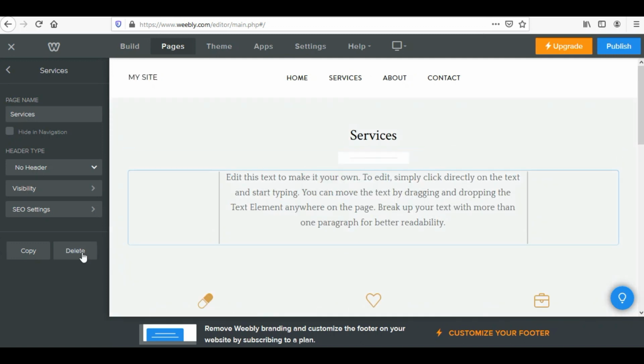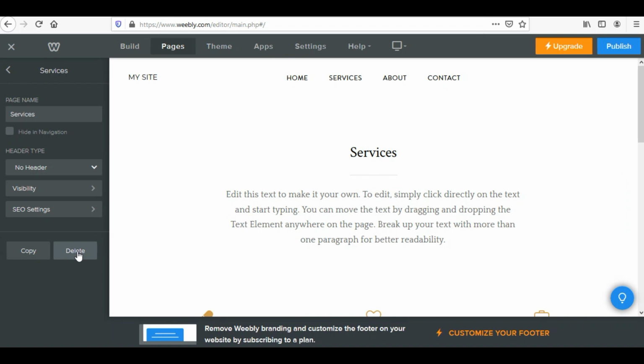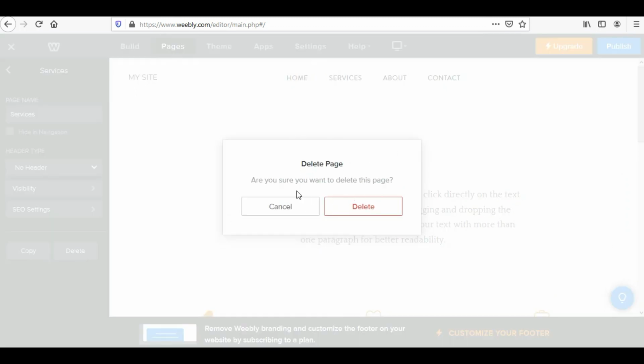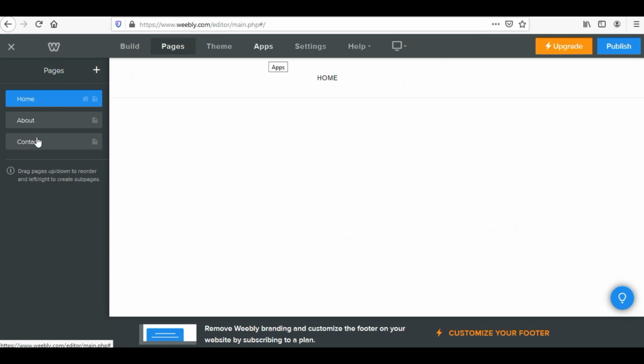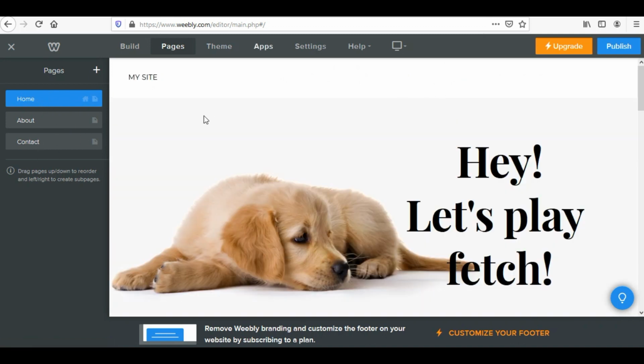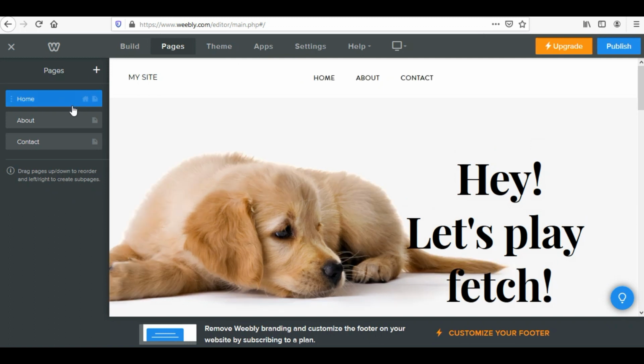The page is still loading. As the page is loaded now, I'll click on delete and it is asking me, are you sure you want to delete this page? Yes. And see what would happen. From the 4 pages which were existing in the website, now only 3 are left. As soon as this refresh happens, you'll find there are only 3 pages now.